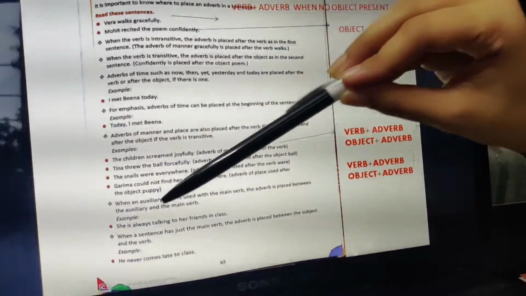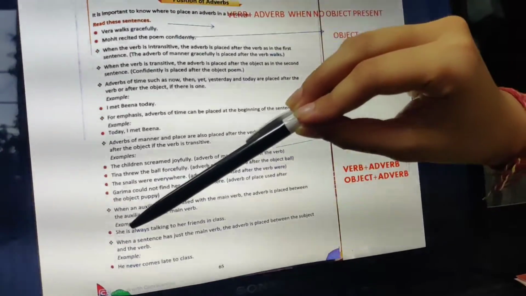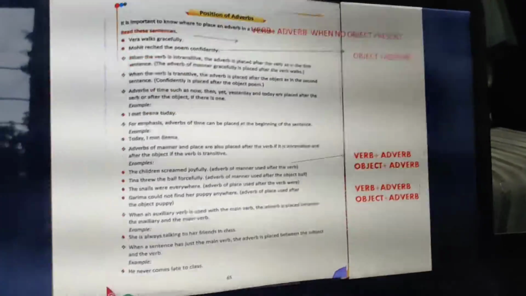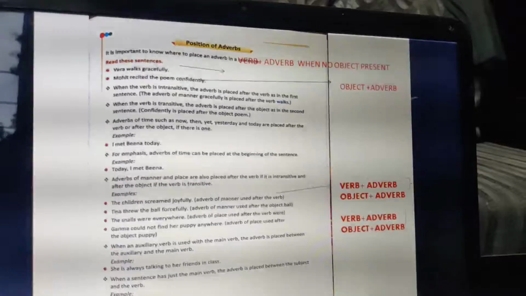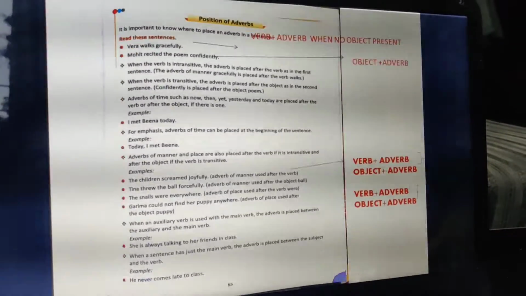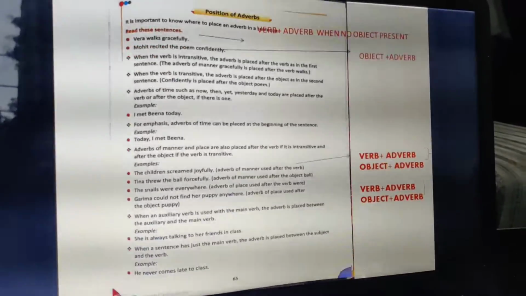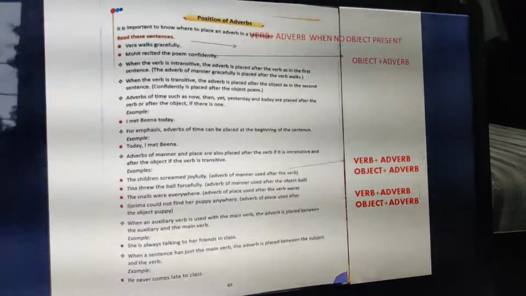So when the auxiliary verb and the main verb both are present, the adverb is used between. She is always talking. I am not going to say she is talking always. No, she is always talking. So it goes between the helping verb, which is "is", and the main verb, which is talk. Clear? Next is, when a sentence has just the main verb, the adverb is placed between the subject and the verb.